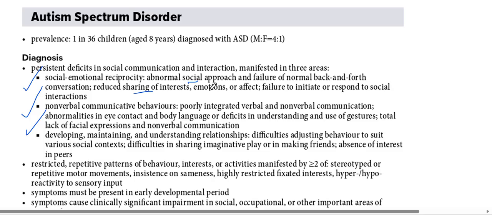He doesn't make eye contact. The non-verbal communication problems are poor verbal communication, cannot communicate properly, abnormalities in eye contact, poor body language, and deficits in understanding and use of gestures, and there will be a flat face, no facial expressions, and difficulty in communication. The developmental problems include difficulty adjusting behavior to suit various social contexts and difficulties in sharing imaginative play.